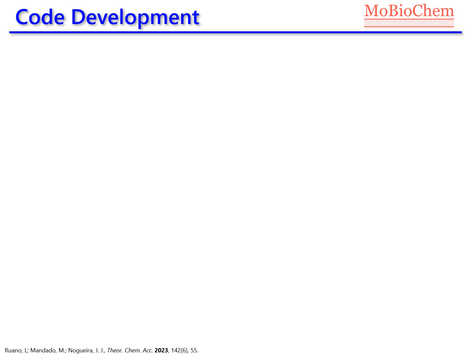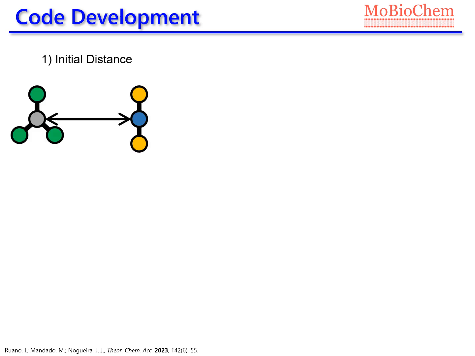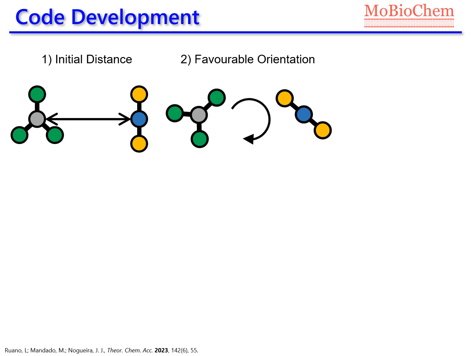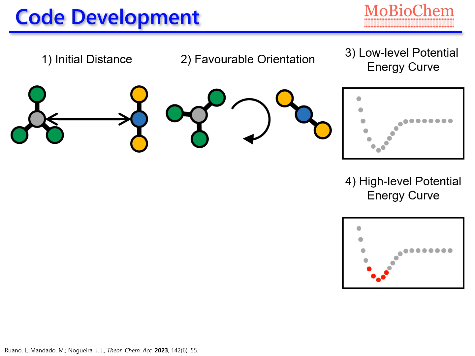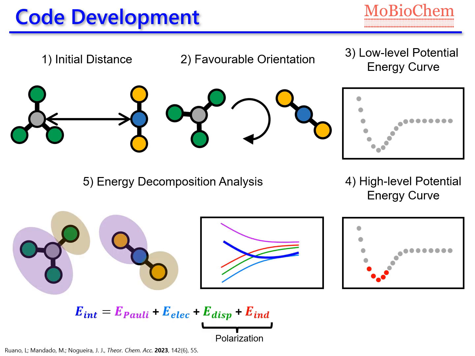The goal of this code is to find a geometry close to the minimum energy to compute the interaction energy. For that, first we set an initial distance between the two molecules, then we change the orientation of the molecules to find a favorable orientation for which we calculate the potential energy curve at low level. Later, we calculate the potential energy curve at high level for 5 geometries around the minimum energy. And finally, we apply the energy decomposition analysis approach to decompose the energy into its different contributions. Let's see now in detail all the steps of this workflow.